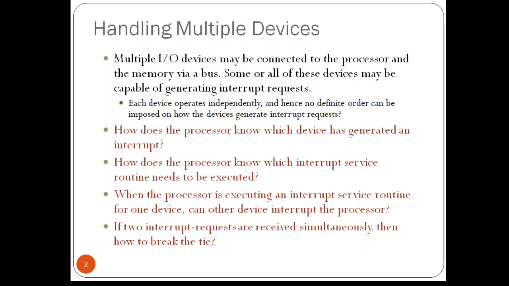It also gives rise to a question: should a device be allowed to interrupt the processor while another interrupt is being serviced? That is, can a device request an interrupt when the processor is busy processing the interrupt of another device? Or how should 2 or more simultaneous interrupt requests be handled? How should the processor handle 2 or more simultaneous interrupt requests arising from different devices? These are the 4 questions that come to our mind when there are multiple devices requesting an interrupt.